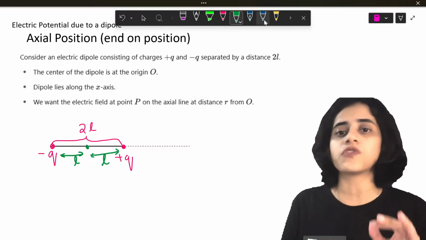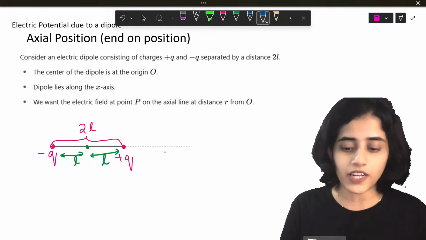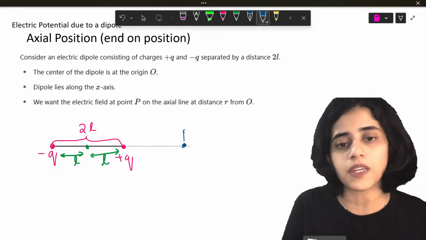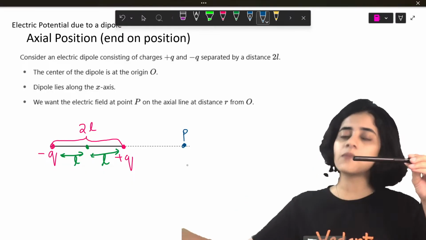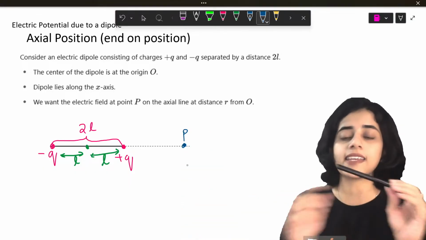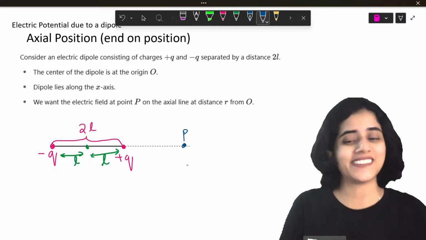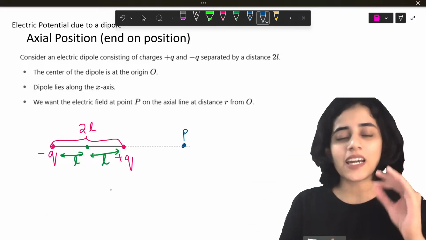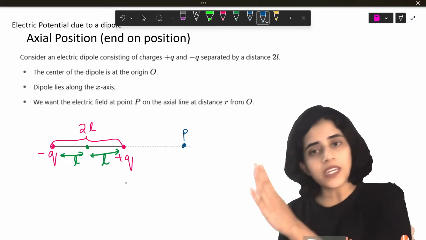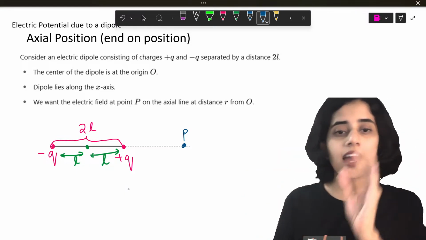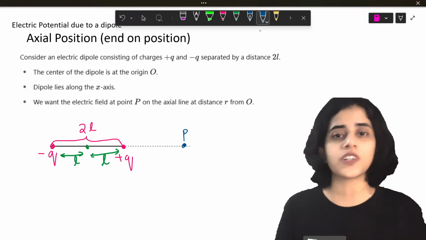Now I am going to find the electric potential at a point P along the same line of the dipole. That is the meaning of axial. Axial means along the same line of the dipole. Now I will say that P is at a distance r from the center of the dipole.